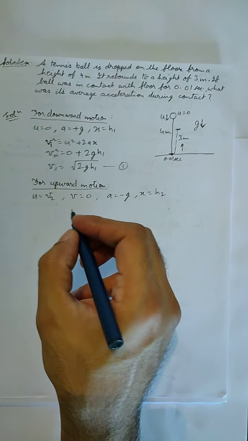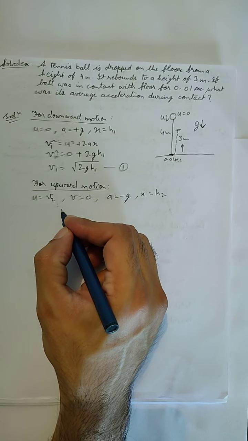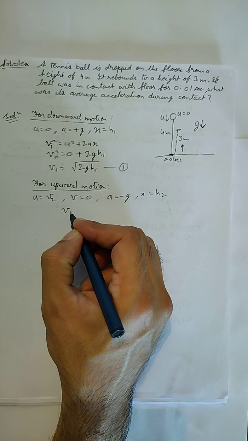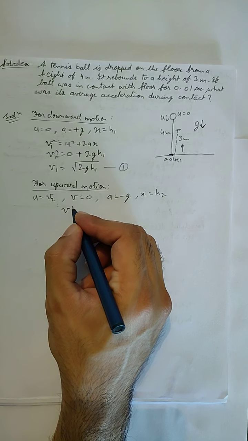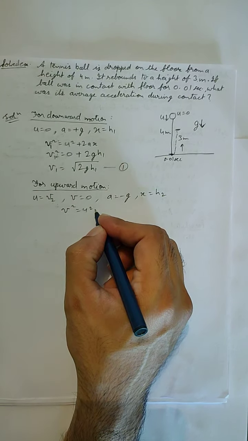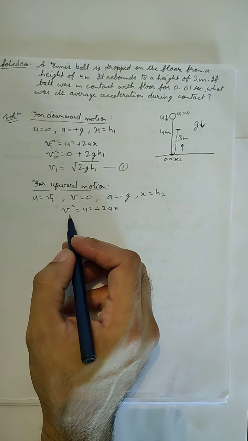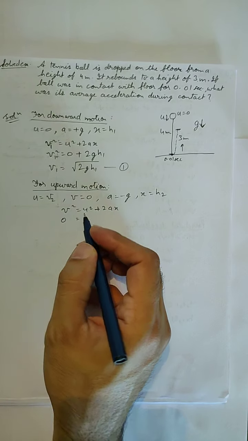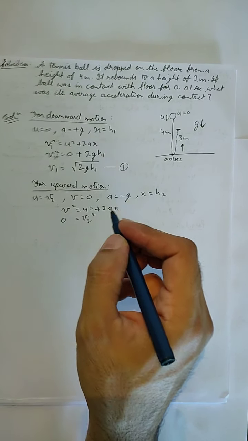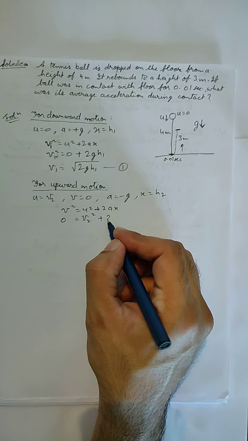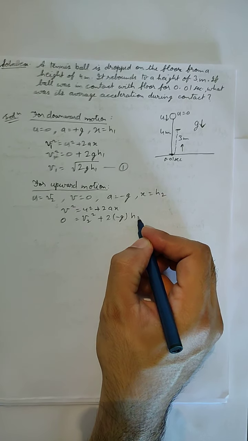Now again we can use the same equation, the third equation of motion. If you put the values, final velocity is 0, initial velocity is v2, so 0 equals v2 square plus 2 into minus g into h2.